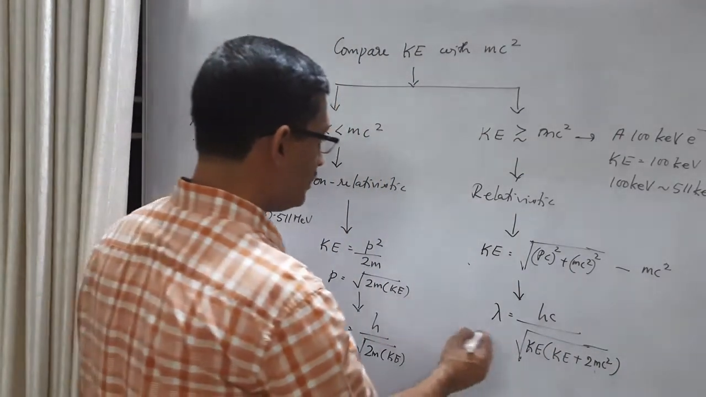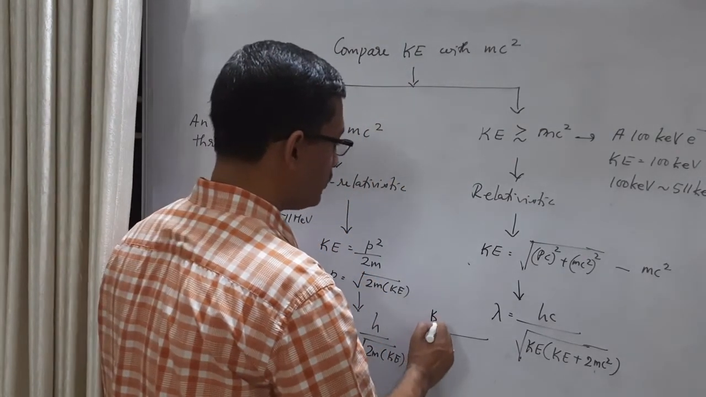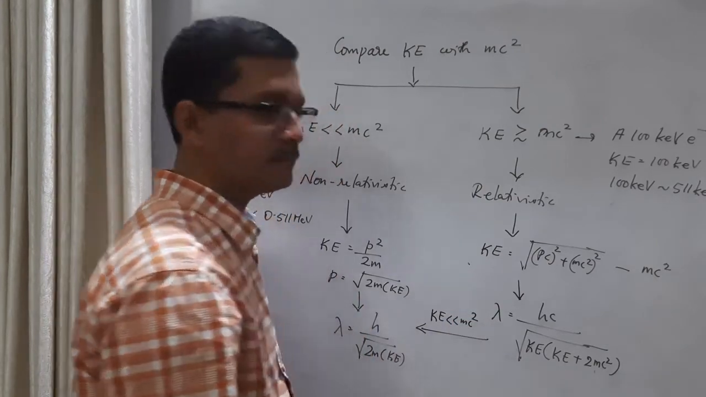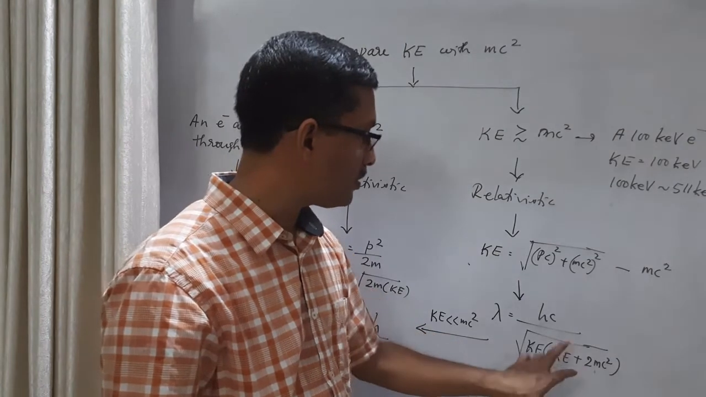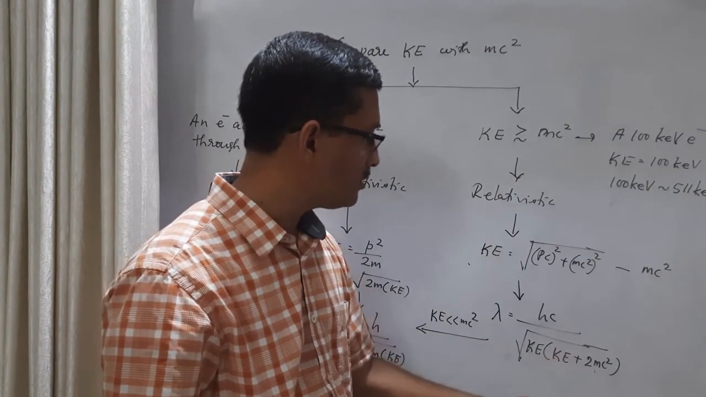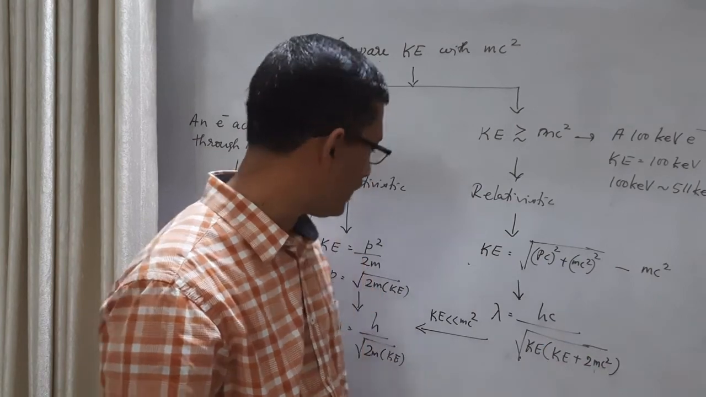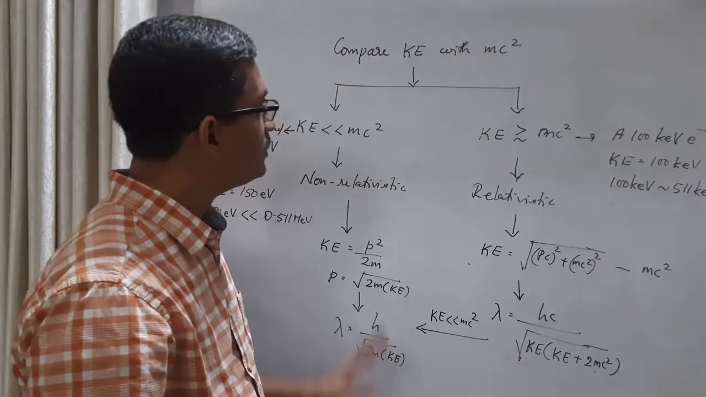From this relativistic expression, you can get the non-relativistic expression if we use this limit: kinetic energy very small compared to rest energy. This we have shown earlier. If kinetic energy is very small compared to rest energy, you can neglect it in the bracket. So hc by square root of kinetic energy into 2 mc square, one c will cancel, and we get this, where m is the rest mass. So this is the idea.